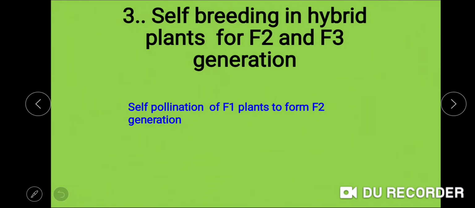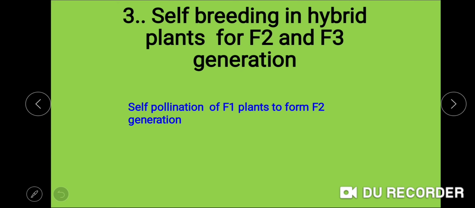Now what Mendel did next, the plants of the F1 generation were allowed to self-pollinate. In order to avoid contamination from foreign pollens, flowers were again covered with paper bags from the beginning, and Mendel then collected the seeds from the self-pollinated plants and raised a new generation of plants. This new generation was called the second filial generation or F2 generation, and further self-pollination of the F2 generation produced the F3 generation or third filial generation.